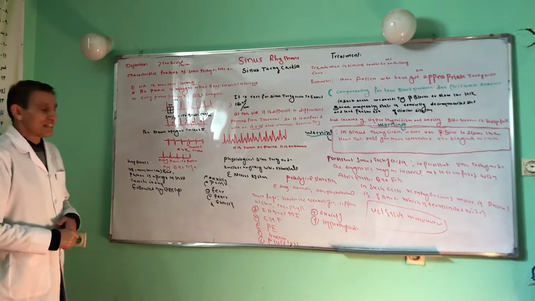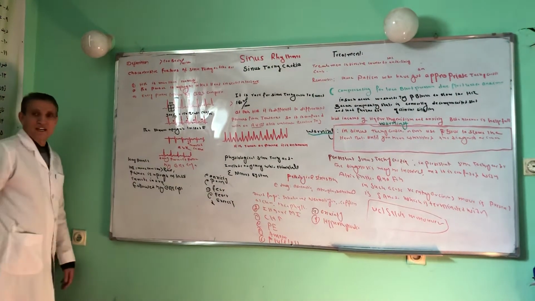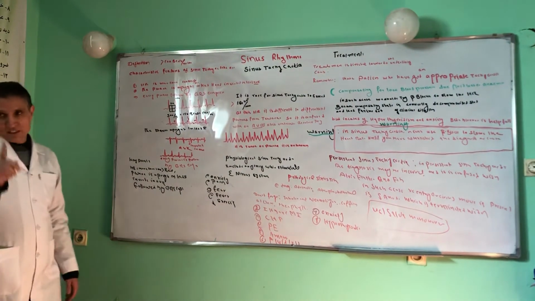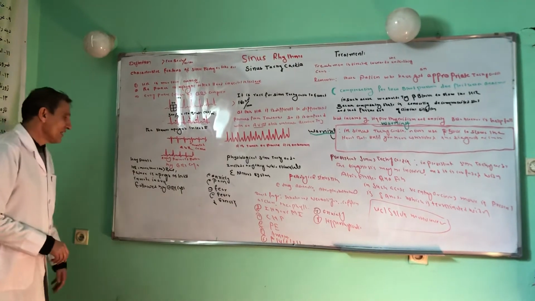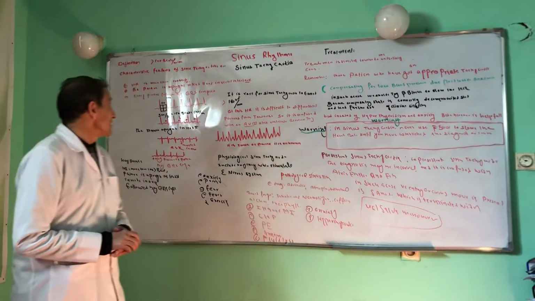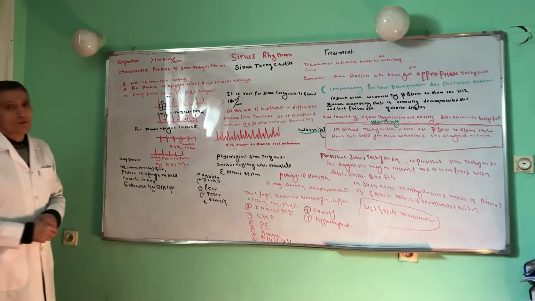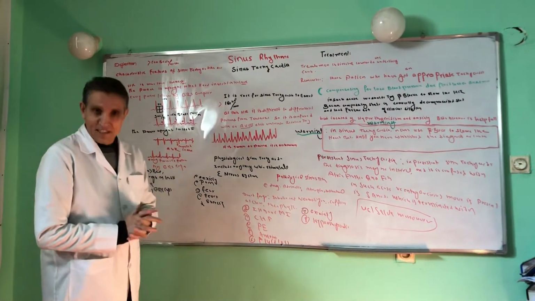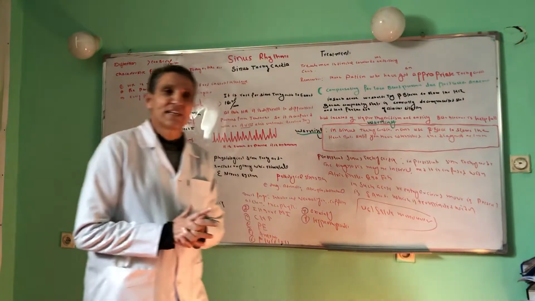Key points of sinus tachycardia. Heart rate is more than 100 beats per minute. P wave is upright in lead 2 and inverted in lead AVR. Every P wave is followed by a QRS complex. Again, we'll define sinus tachycardia for you. What is sinus tachycardia? Sinus tachycardia is the sinus rhythm in which the heart rate becomes more than 100 beats per minute.